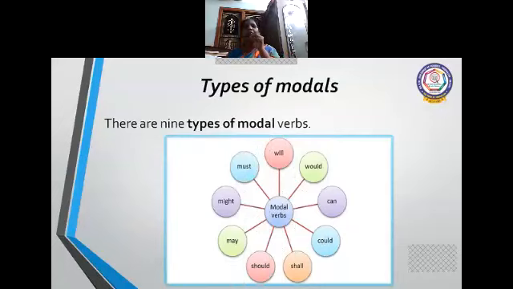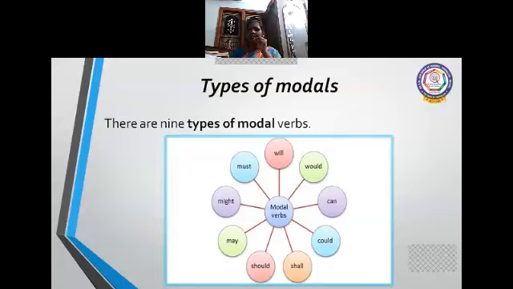Okay, what are the types of modals? There are 9 types of modal verbs and 4 types of semi-modals. There are 9 types of modal verbs. You can easily keep in mind like this: will, would, can, could, shall, should, may, might, must. So you can keep in mind very clearly.